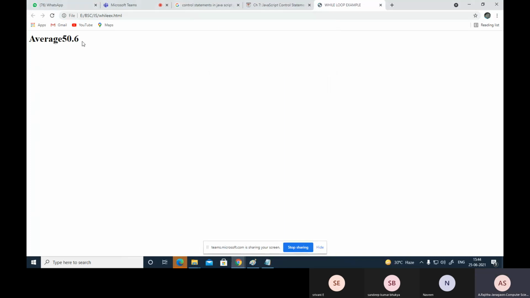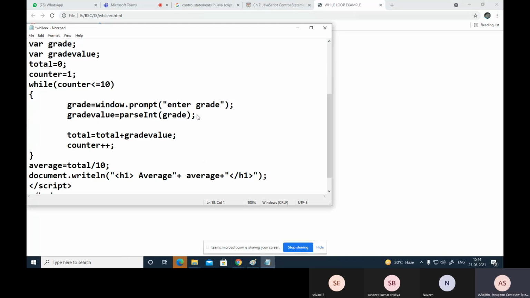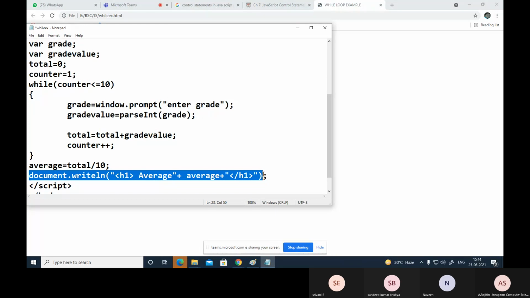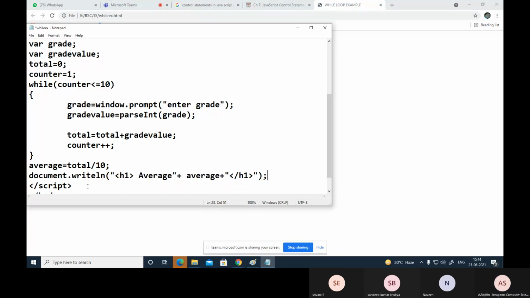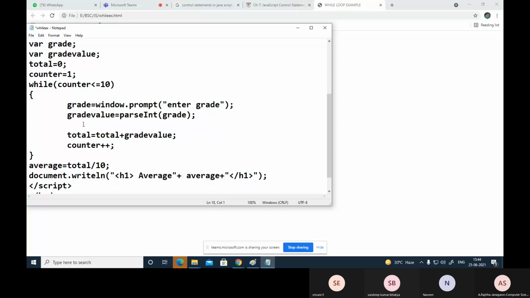Here the average is 50.6. So these values average 50.6. If you want to display the values you entered as well, you can modify your code here. So now display all the numbers here. If you want to display the grades here, how do you display this grade? Grade 1 or 2, like that. After grade, if you want 1 displayed, here you can display